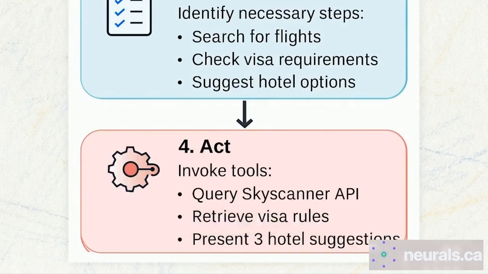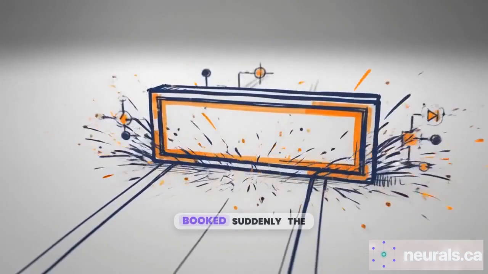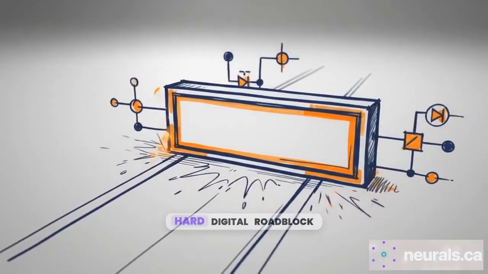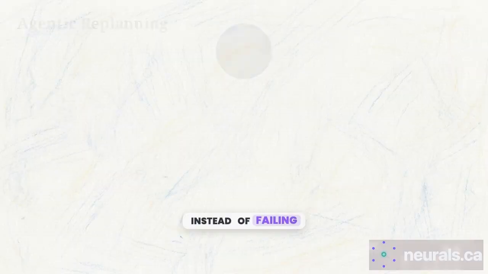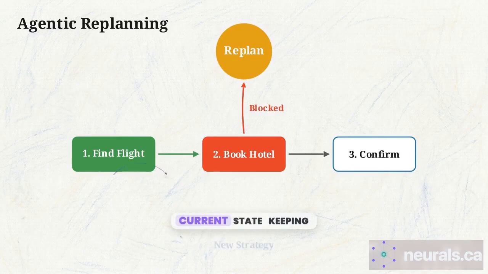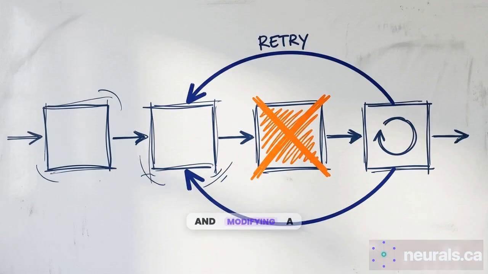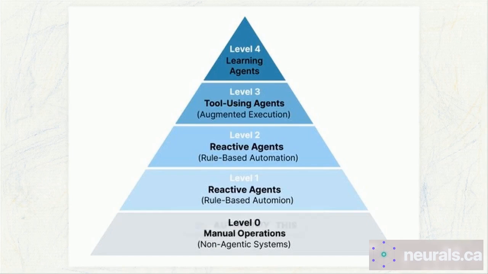Finally, during the action phase, the agent executes these steps by invoking external tools and APIs to retrieve real-world data. But what happens if an API times out or a selected hotel is fully booked? Suddenly, the plan meets a hard digital roadblock. Instead of failing, the agent enters the learning and feedback phase. It replans from its current state, keeping the work it has already finished and generating a new strategy to bypass the obstacle. Assessing a failure and modifying a strategy without human guidance, this is the technical definition of autonomy.